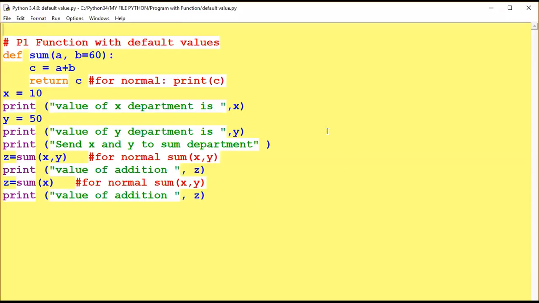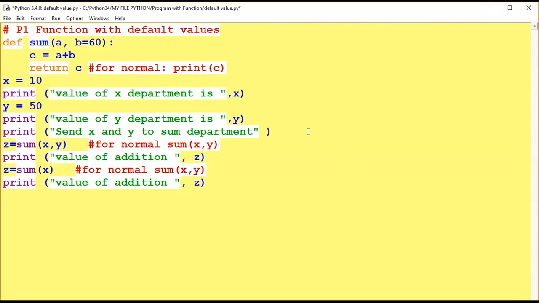See here, this is a default. I am using a default value here. def is a keyword. sum is a function name, a user defined name. a is a variable name, which is an argument as a parameter, comma b equals 60. b has a value, a is empty. Now c equals a plus b. Whatever a and b have as values will be added and written here.